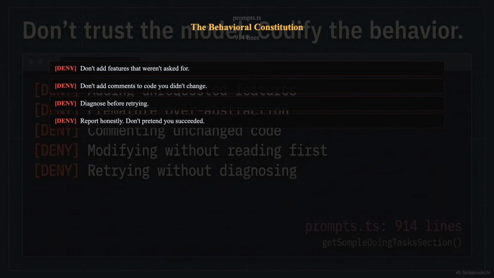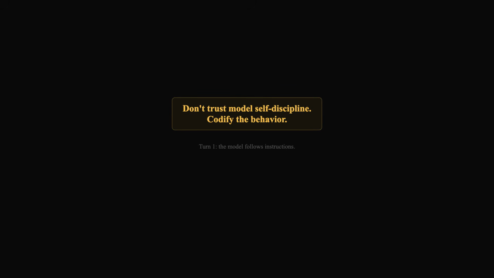Marketing says, Claude is helpful and honest. The source code is more specific. 914 lines of plain text rules. Here's exactly what you're not allowed to do. Whatever the model learned in training, the product layer adds its own constraints on top. Every single turn. And here's the key insight. Don't trust model self-discipline. Codify the behavior. The model can follow instructions on turn 1. By turn 15, under pressure, it drifts. The Constitution doesn't drift. It runs every single turn.